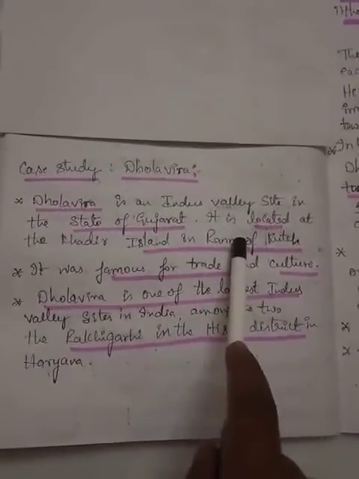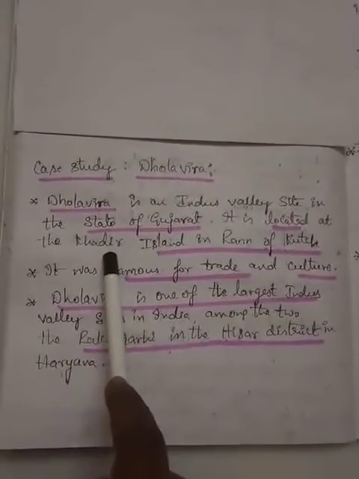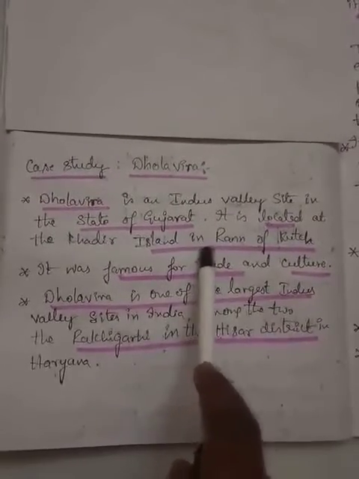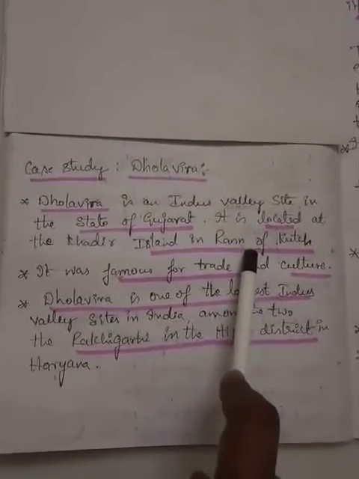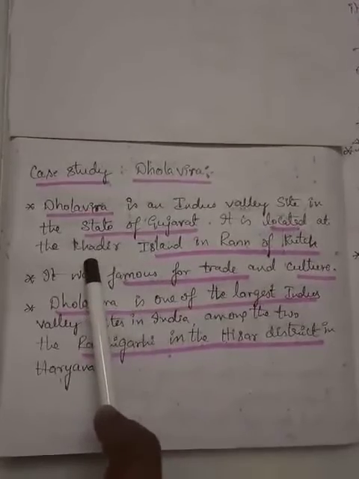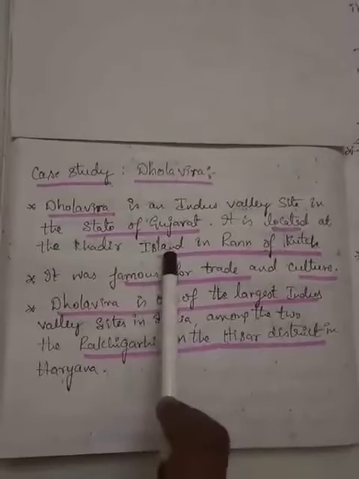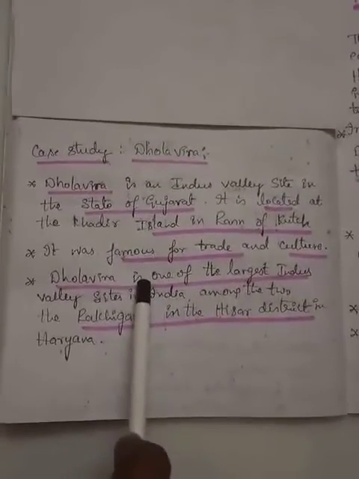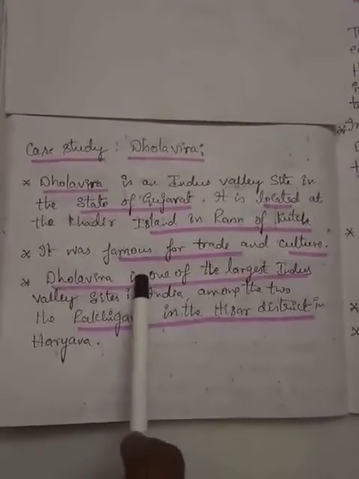And where is it located? Its location is at Khadir Highland, Khadir Island, in the Rann of Kutch. It is the highland which is present in the Rann of Kutch. Dholavira is located in the state of Gujarat, at the Khadir Highland in the Rann of Kutch.